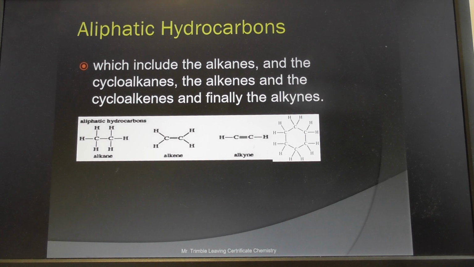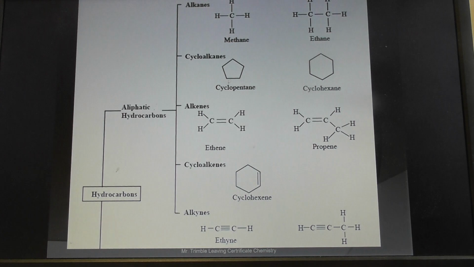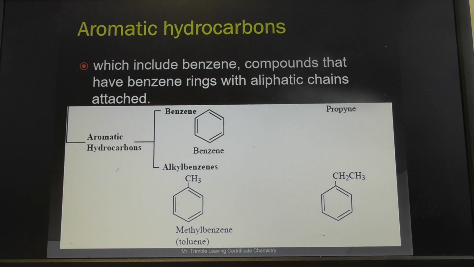Alkanes, don't worry about these. We're going to go through these in detail, not in a huge amount of detail either, actually, but this is all the basis of families of compounds in organic chemistry. So like I said, we're going to focus heavily on this group, the alkanes, today, and then we'll look later at the alkenes and the alkynes, and that's effectively the main ones that we'll look at in terms of aliphatic. Aromatic hydrocarbons, we don't really go into that much in Leaving Cert.